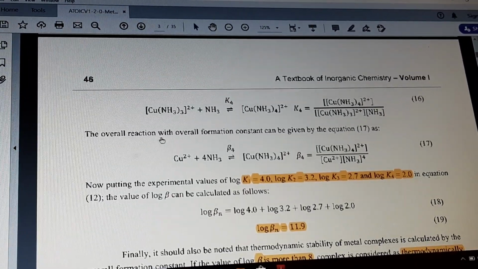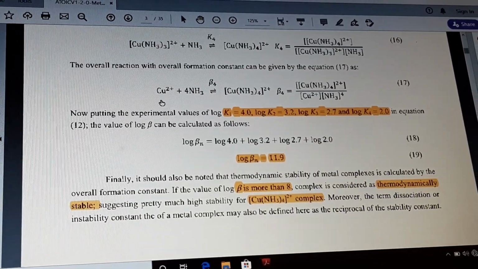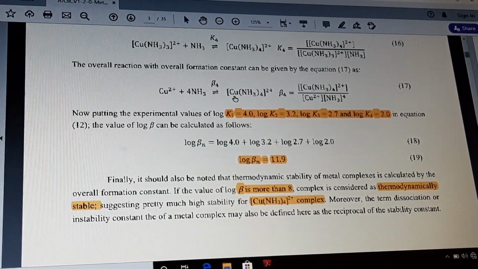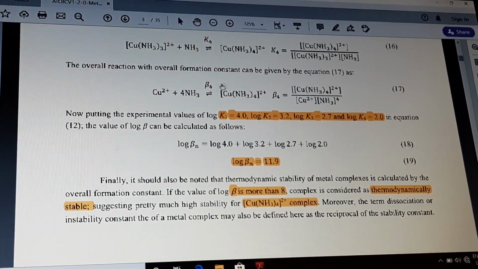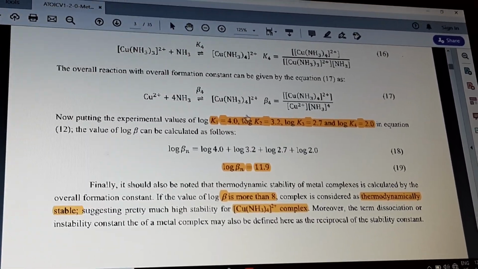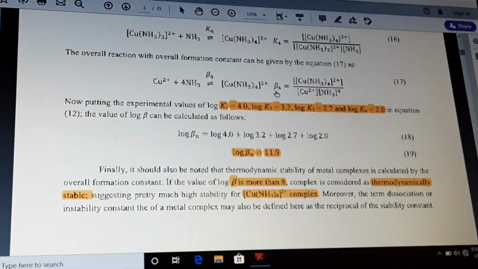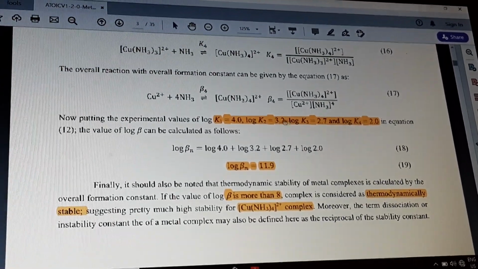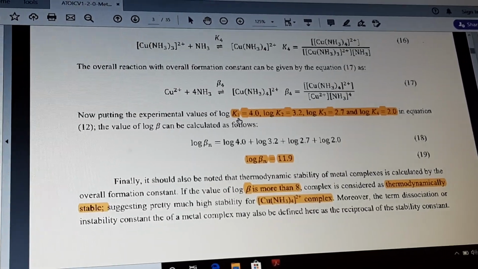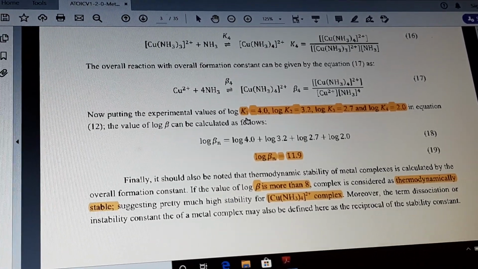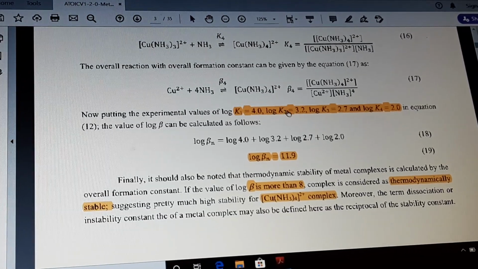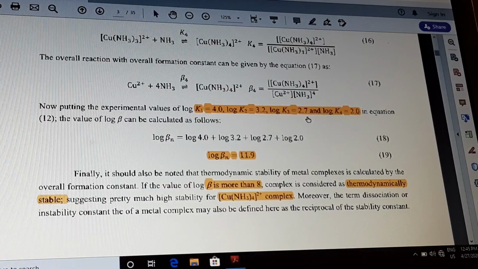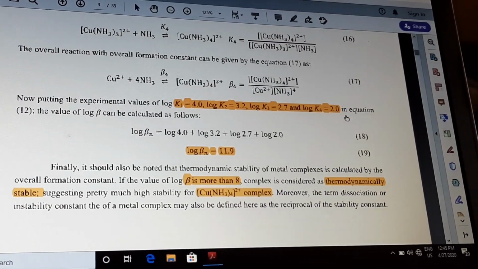Right? So now the overall reaction can be written as Cu2+ interacts with the 4 ammonia ligands to give a tetraamine copper complex, where the overall stability constant can be written like this. If we observe the stepwise stability constant values, for log K1 it is 4, for log K2 it is 3.2, for log K3 the value is this, and log K4 value is 2.